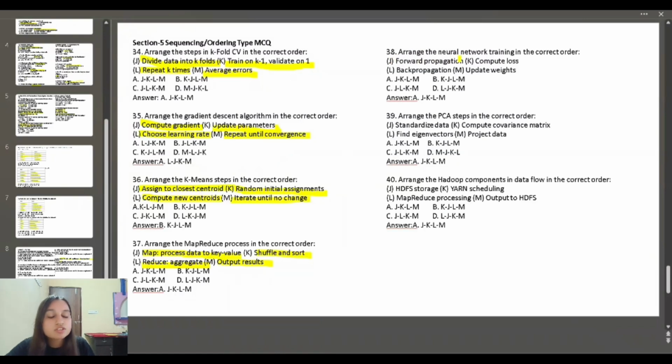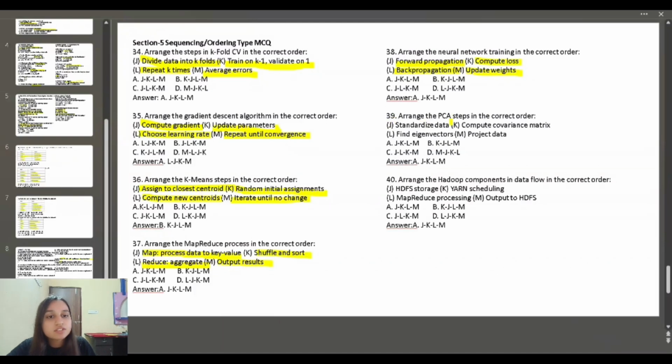38th question, arrange the neural network training in the correct order. J is forward propagation, K is compute loss, L is back propagation, M is update weights. So the first step is forward propagation, then compute loss, then back propagation, and at the end update the weights.